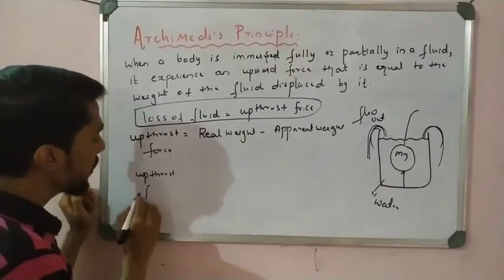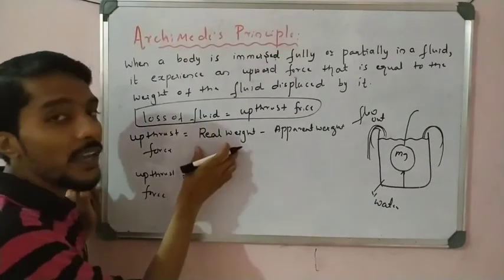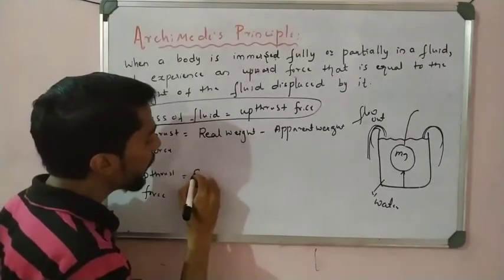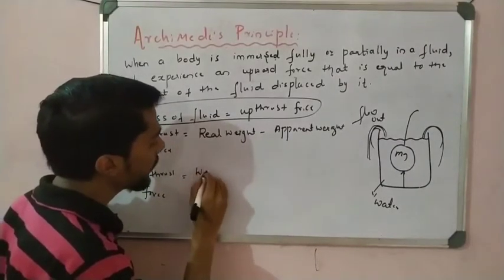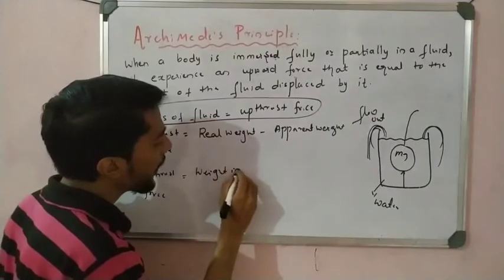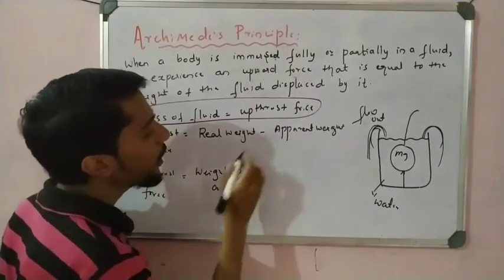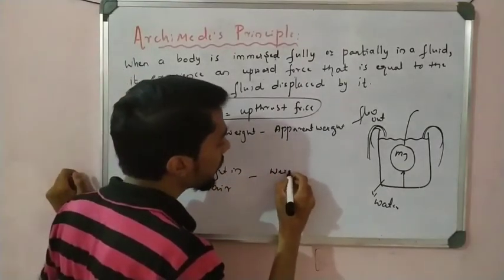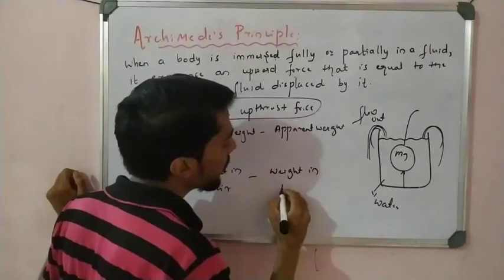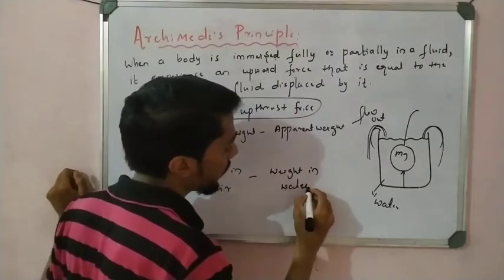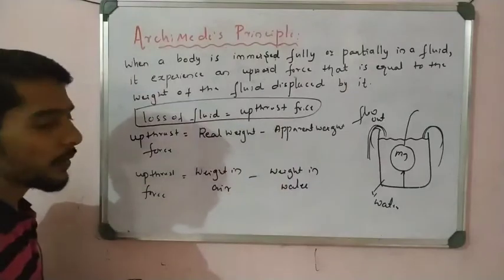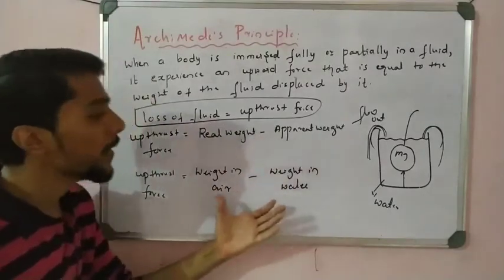So upthrust force is equal to, what is the real weight? Means weight in air. What is apparent weight? Weight in water. So that is a very important point to remember. So how do you calculate upthrust? By using this formula.